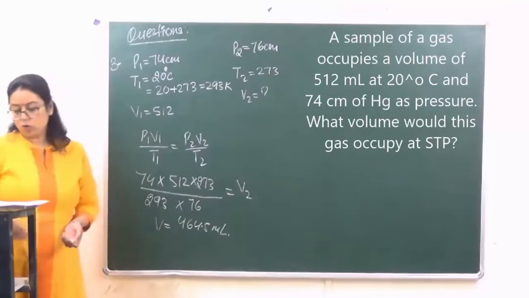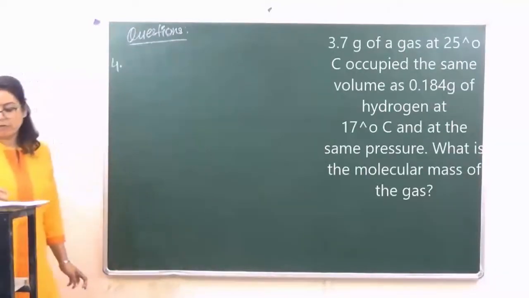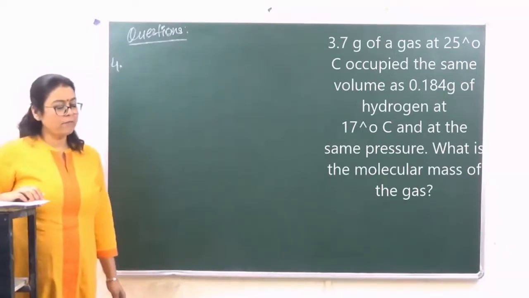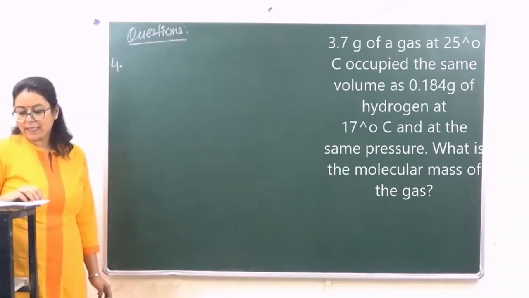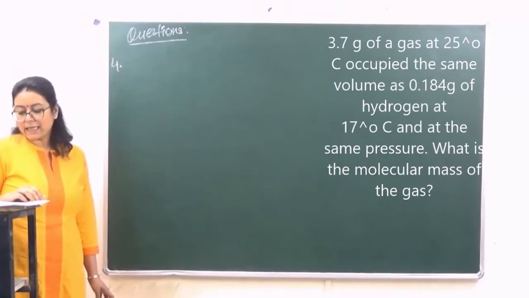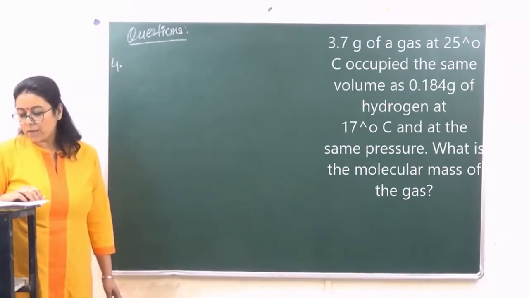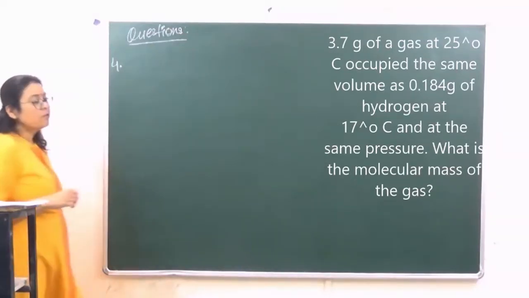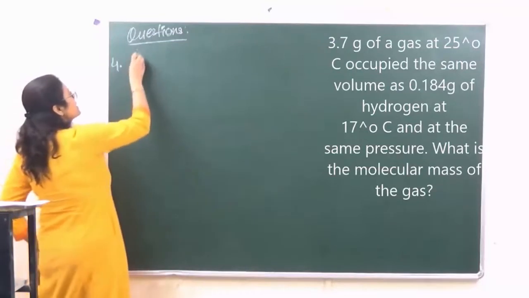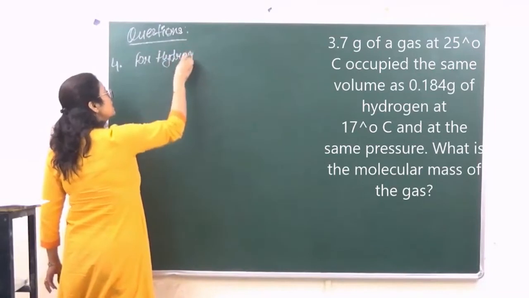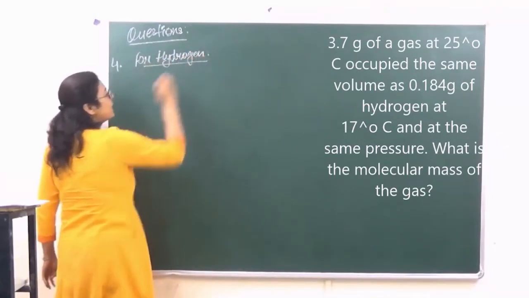Then let's go on to question number 4. What is question number 4? 3.7 grams of a gas at 25 degrees centigrade occupy the same volume as 0.184 gram of hydrogen at 17 degrees centigrade and at the same pressure. What is the molecular mass of the gas? Now in this case, we have been given two gases. So let's say first of all, let's write down an expression for hydrogen.